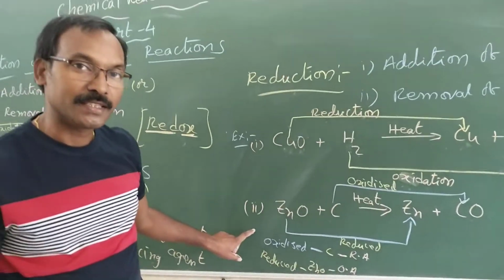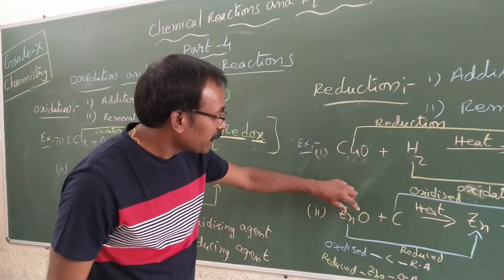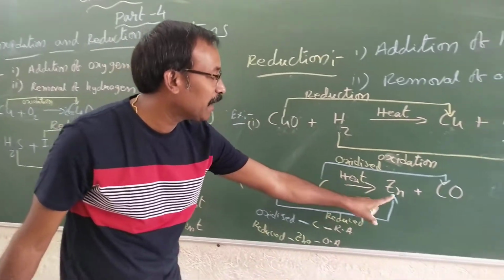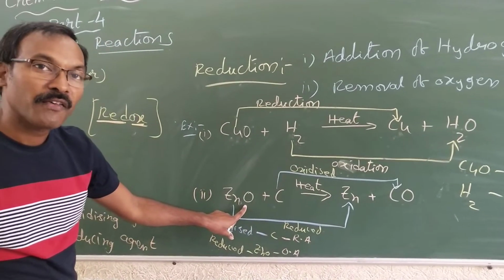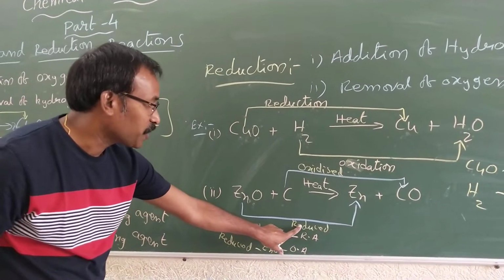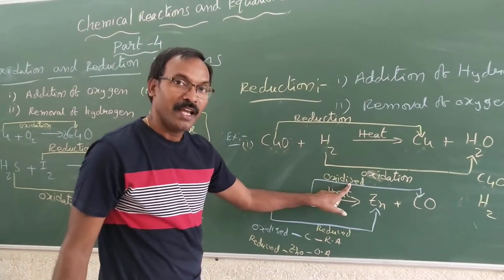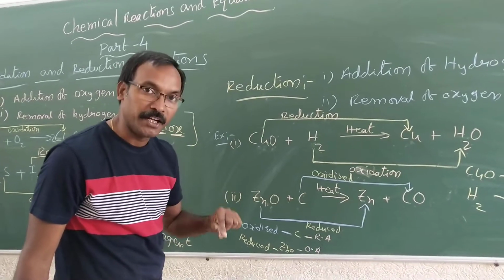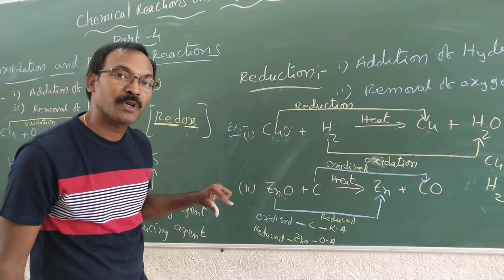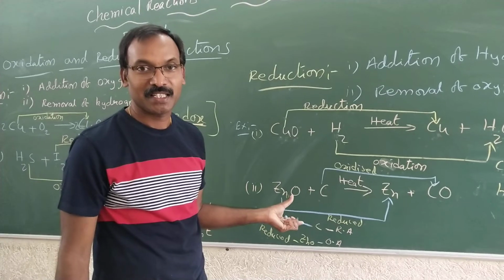Am I clear, children? Since zinc oxide lost oxygen and became zinc, removal of oxygen is nothing but reduction. Okay, and addition of oxygen is nothing but oxidation. And which is oxidized is nothing but the reducing agent, which is reduced is nothing but the oxidizing agent. Clear?